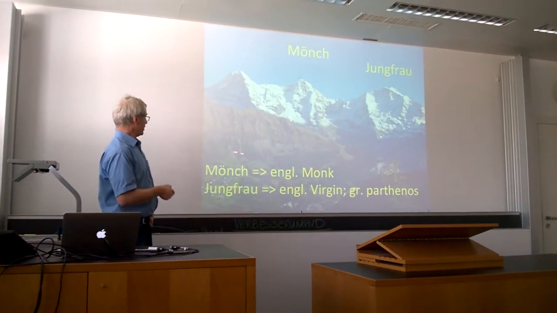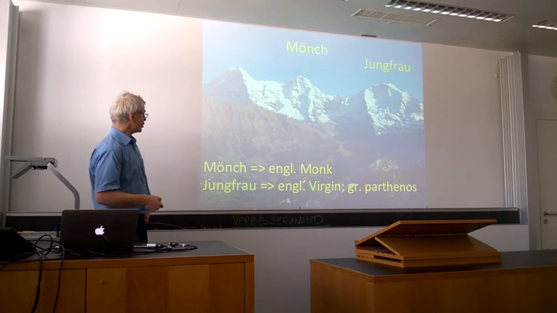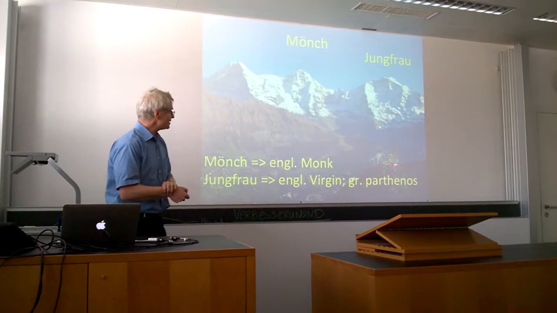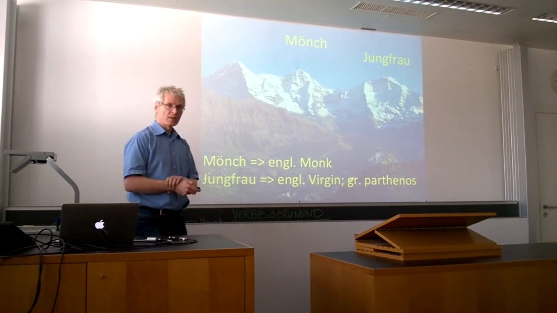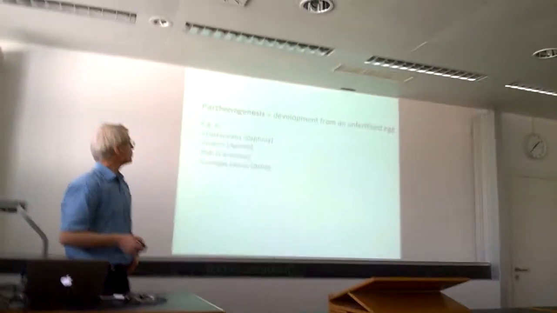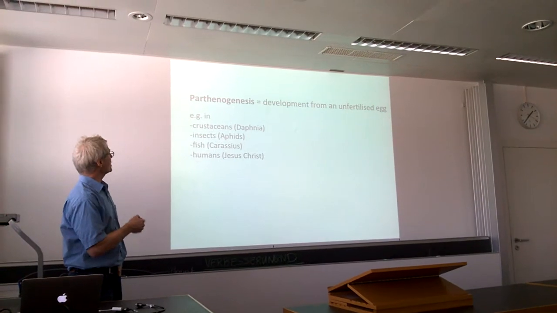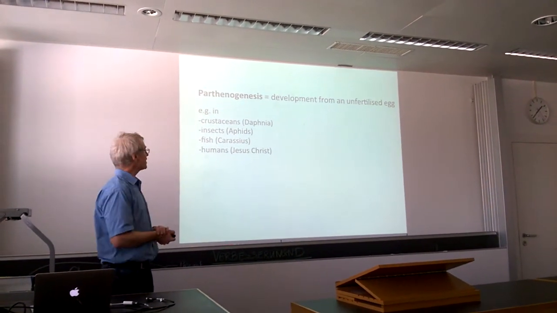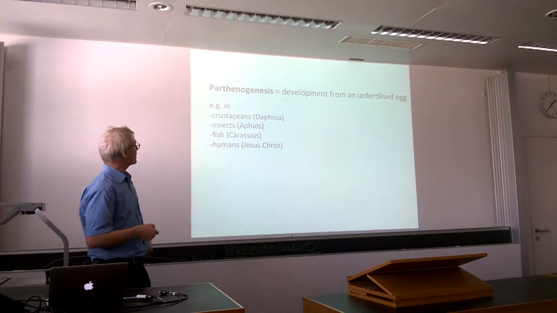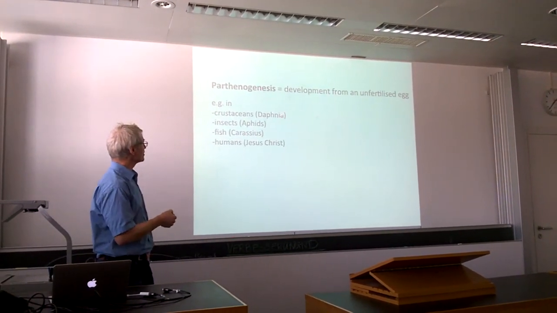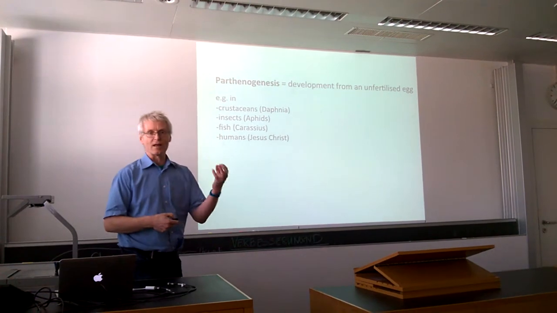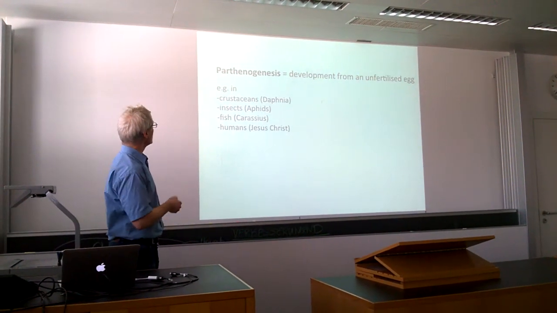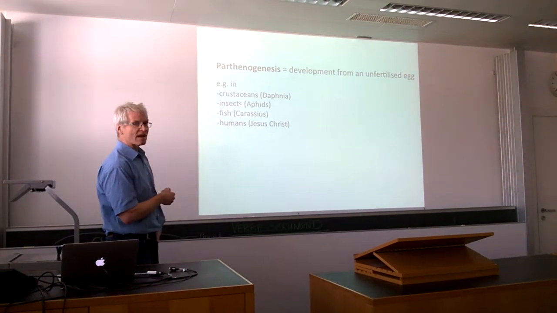So, Mönch, English monk, and Jungfrau, English virgin, or the Latin name would be Parthenos. And well, you should all know there's something called parthenogenesis, that is development from an unfertilized egg. That happens sometimes in crustaceans like Daphnia, zooplankton in freshwater, or some aphids, insects.